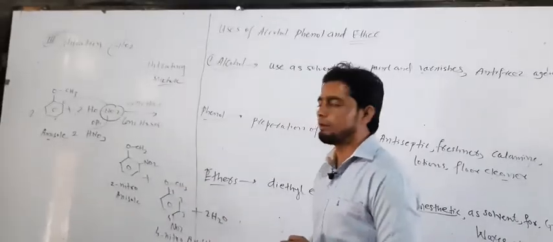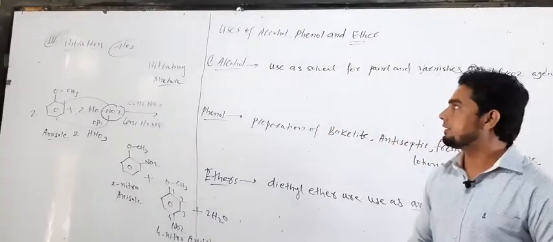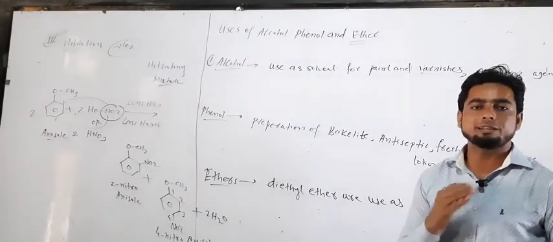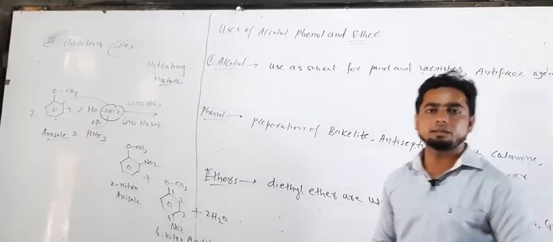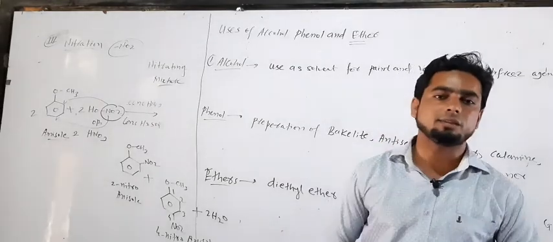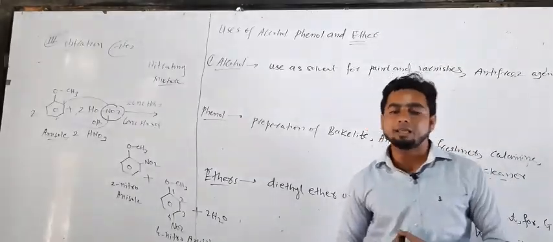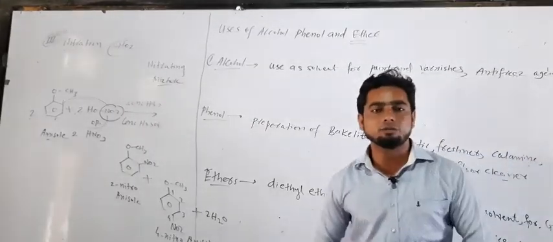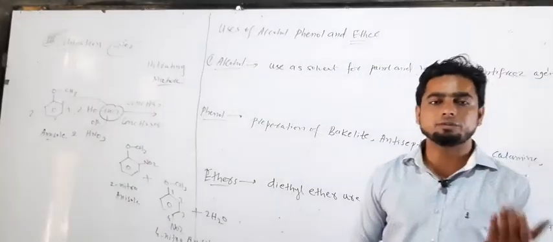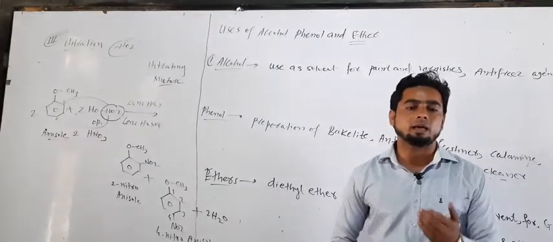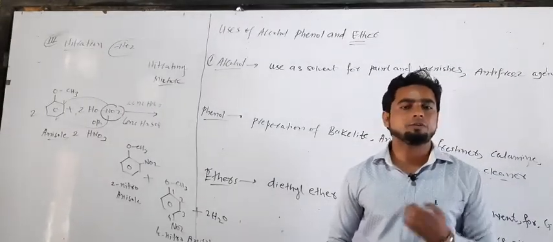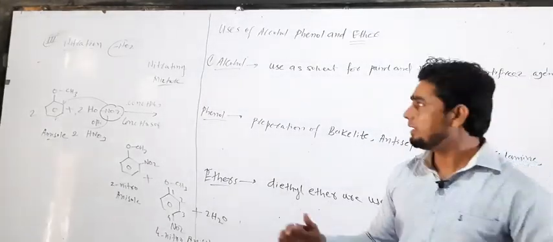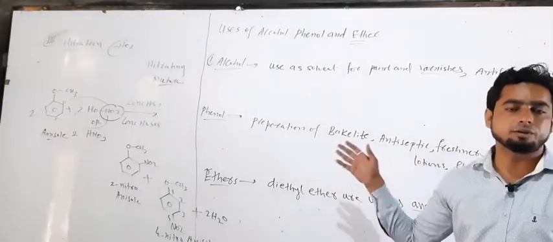Now we take the next point. The last point of this unit is the uses of alcohol, phenol and ether. Clear? So what are the uses of alcohol, phenol and ether in day to day life? You know that these three chemicals are widely used for different purposes; some compounds are used for domestic purposes, some are used in the laboratory as a reagent, as a reactant, as a product. So we take one by one the uses of alcohol, phenol and ether. It is the last point of our unit.